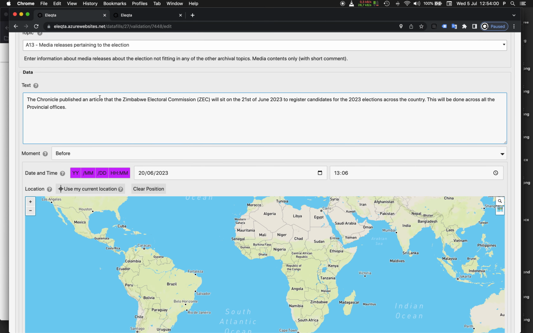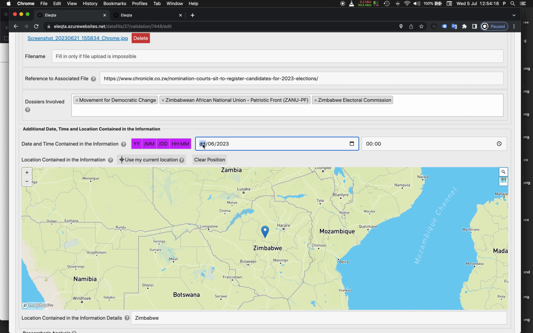So I don't think this is the case here, and plus I don't see why one should have entered here a date which is the 20th, which is the same date of publication of the article.